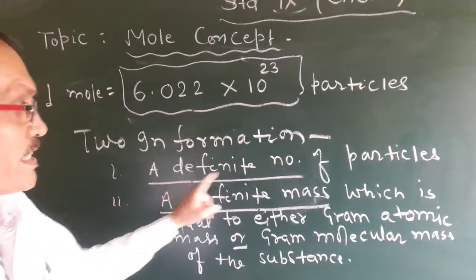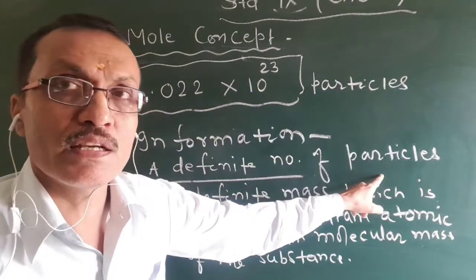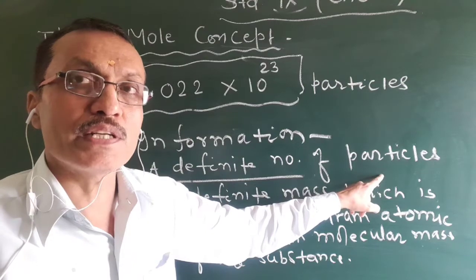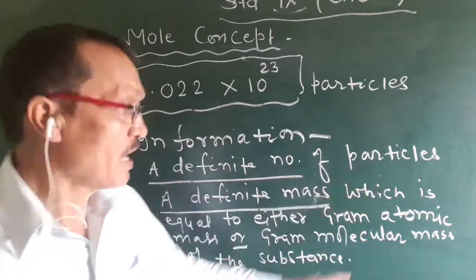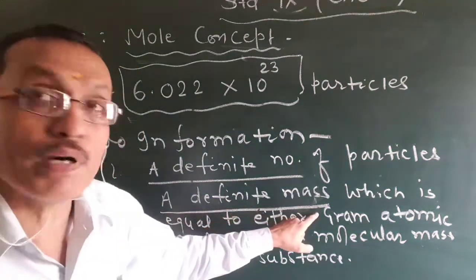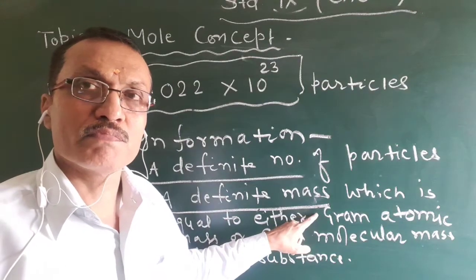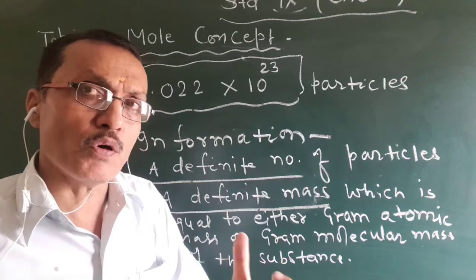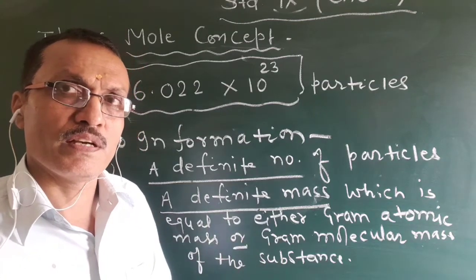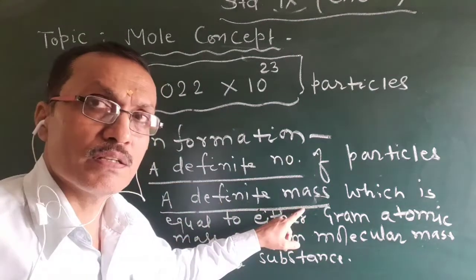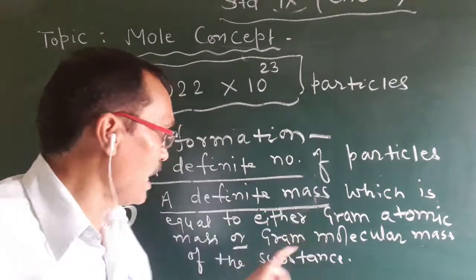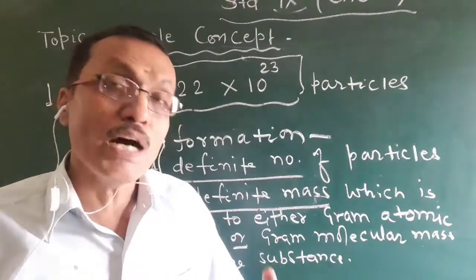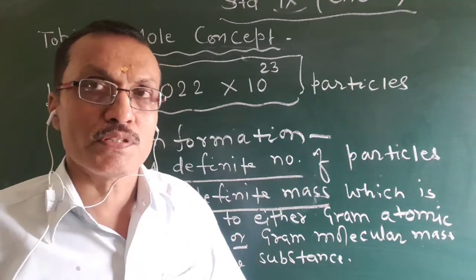Number one, a definite number of particles, which is equal to 6.022 multiplied by 10 to the power 23, and second, a definite mass. Mole tells us about a definite mass of any substance, and that definite mass is either equal to the gram atomic mass or gram molecular mass of the substance.